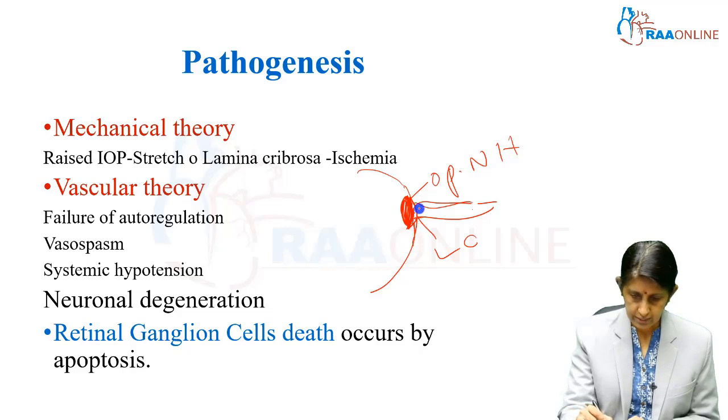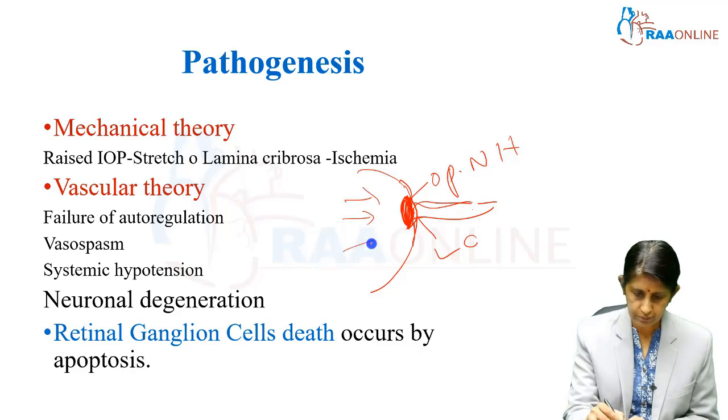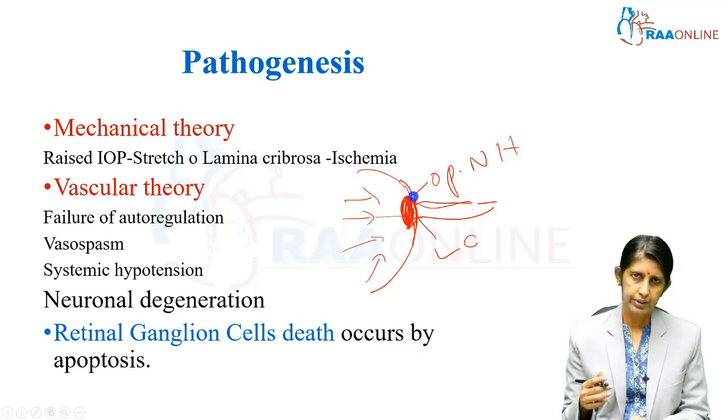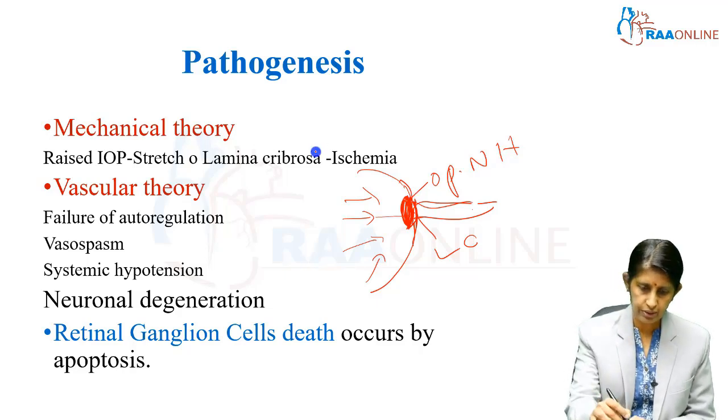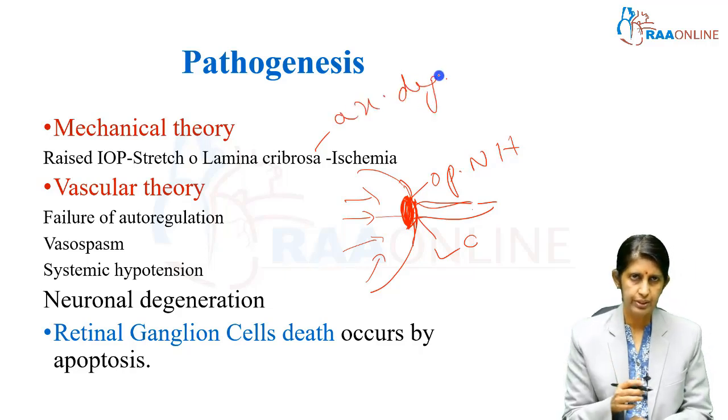So, this sclera's continuation is the lamina cribrosa, and when there is so much raised intraocular pressure, it can cause stretching of this lamina cribrosa, and it can even result in axonal degeneration and also ischemia. So, these are the two mechanical theories that have been proposed.